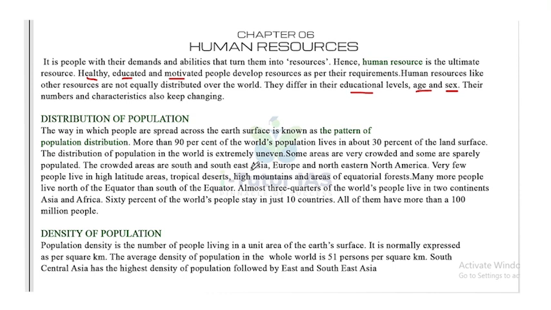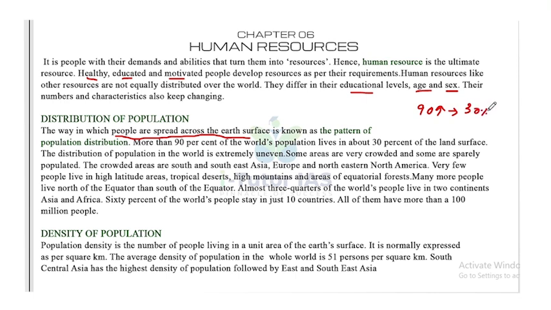Now, distribution of population. The way in which people are spread across the earth's surface is known as the pattern of population distribution. More than 90% of the world's population live in about 30% of the land surface. So more than 90% live in only 30% of the land area.